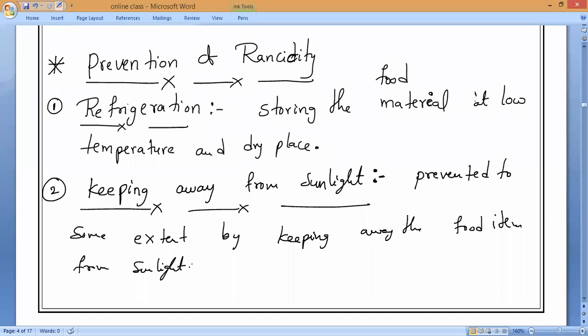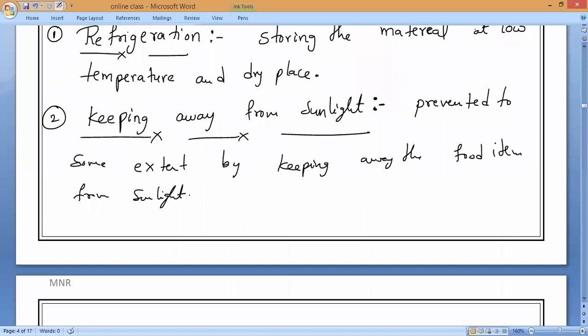Okay, everybody? Any doubt? Yes, please. Next, the third one. You can notice it, the third one. What is the third one? Anybody? Third one, any other item? So you can see, using preservatives, that is the major thing.